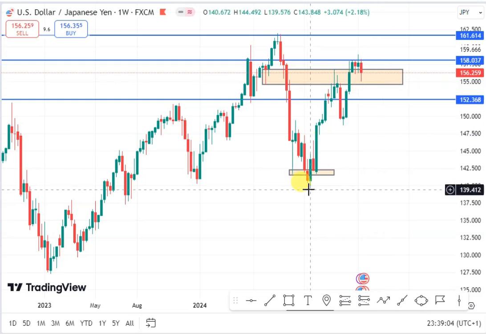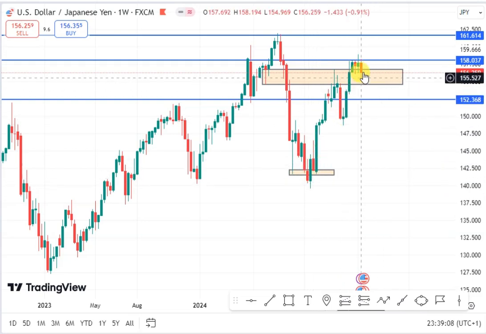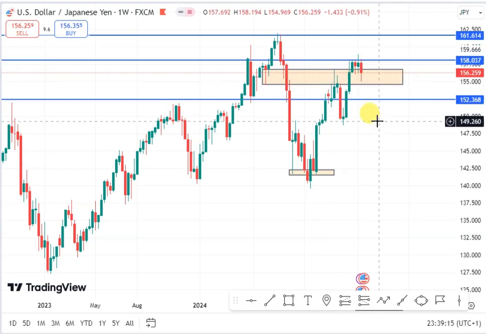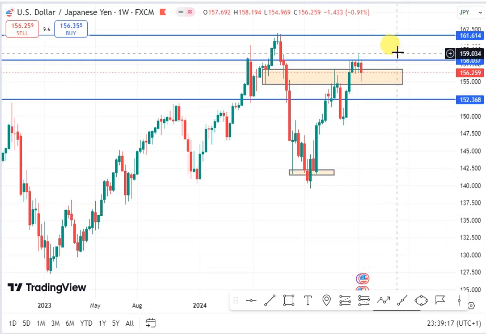You can see from the weekly chart that we have a lower low, then we also have a higher low. So long as we have this series of higher lows, this shows that we expect the price to continue to push higher for the USDJPY. So we expect price to move to our next resistance level. So our first target will be this level, then the second target will be this area.